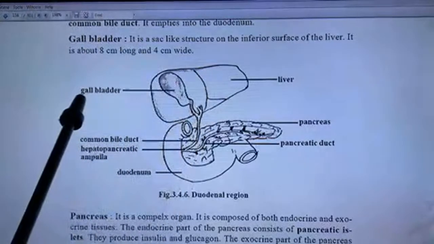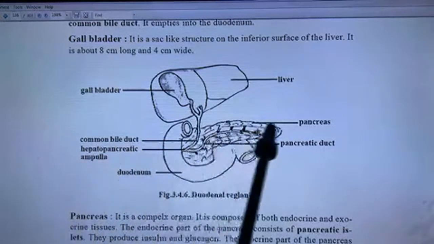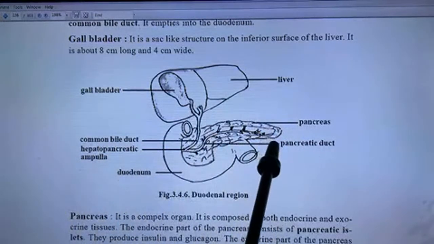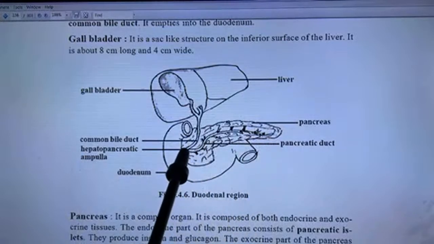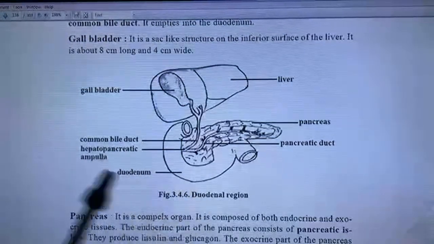Liver, gallbladder, common bile duct, hepatopancreatic duct, ampulla, pancreas, pancreatic duct. These are combined here. Duodenum, duodenal region.